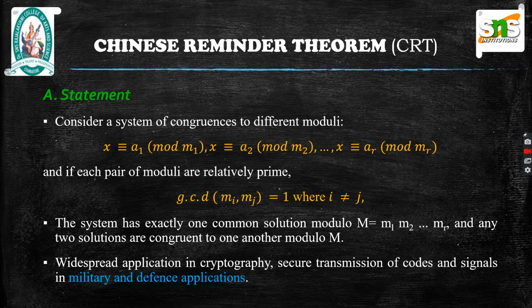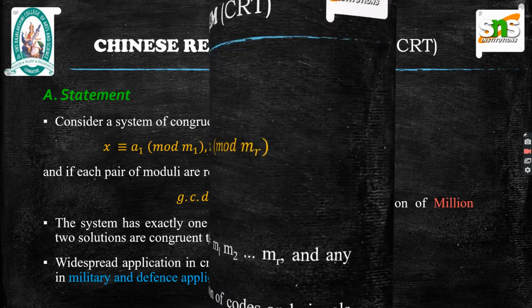To explain the Chinese remainder theorem, let us consider a system of congruences to different moduli. And if each pair of moduli is relatively prime, that is GCD of m_i and m_j is equal to 1 where i is not equal to j, then the system is said to have exactly one common solution modulo capital M, and two solutions are congruent to one another modulo capital M. Such an important Chinese remainder theorem has its widespread application in cryptography, such as secure transmission of codes and signals in military and defense applications.